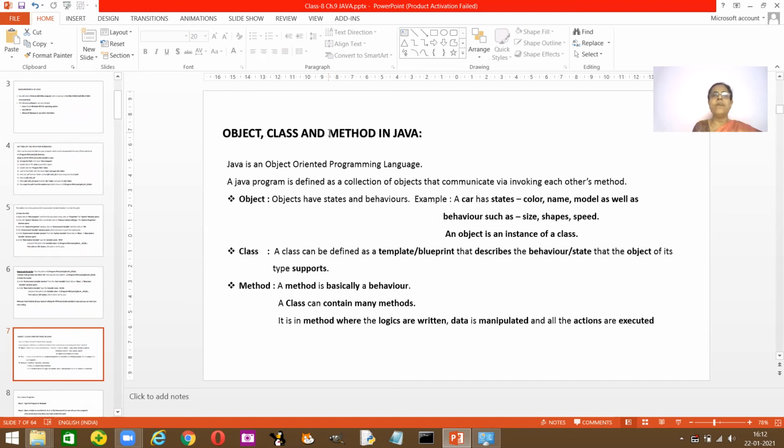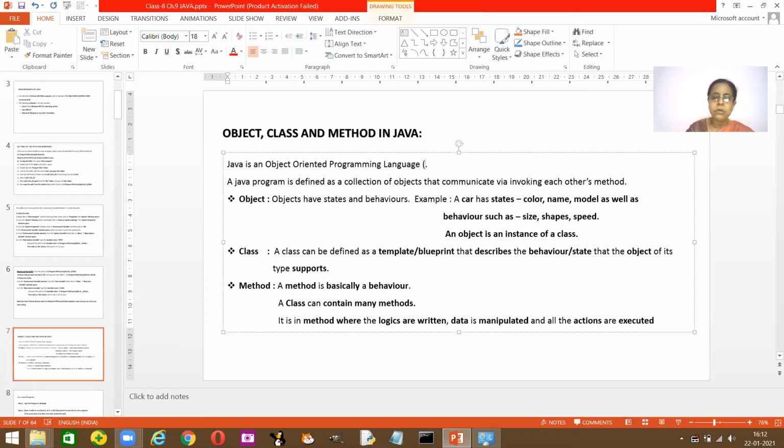Now in Java, you need three things to learn. First, Java is also called OOPS. OOPS means Object Oriented Programming Language. So here you get it. Java is an object oriented programming language, and it's also termed as OOPS. Clear, children? So that's the full form for OOPS.